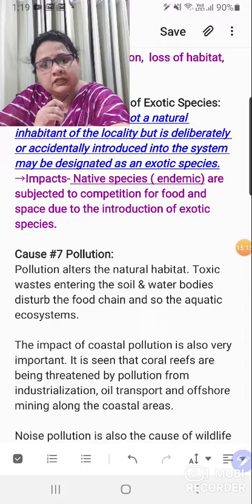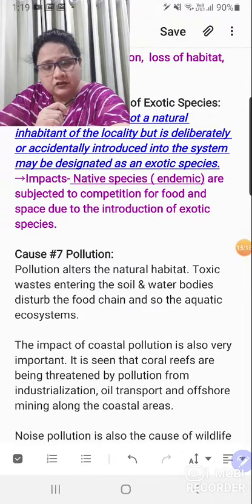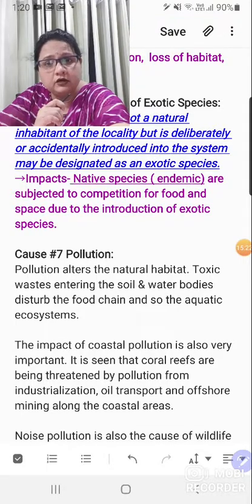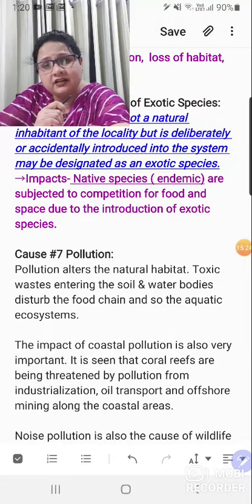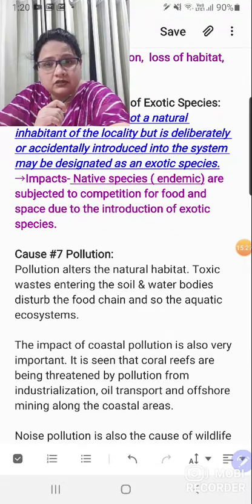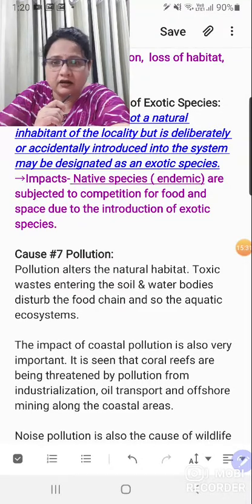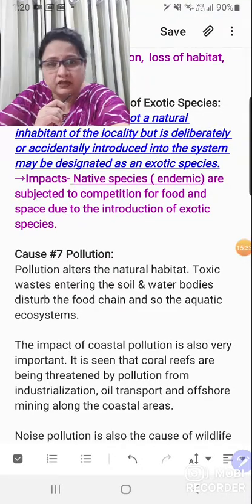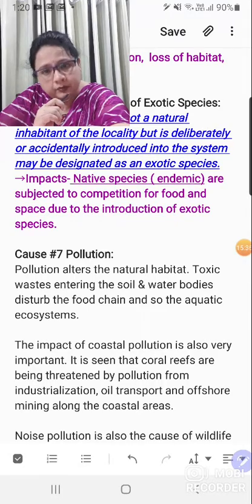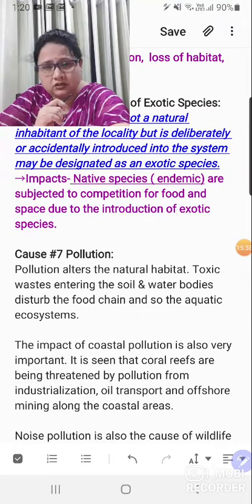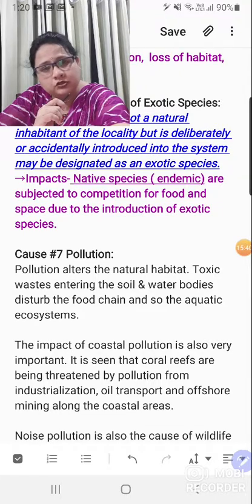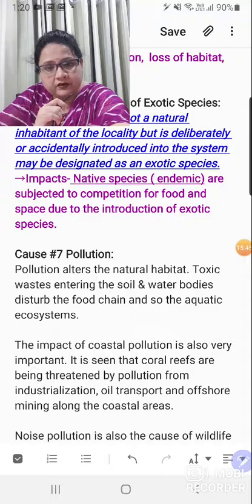Noise is not entertained by the animals, they don't like very loud noises. If ever you see the offshore drilling where the crude oil is extracted, that drilling actually disturbs the marine ecosystem, because the animals do not like this noise and they just run away, they migrate to different places, they have to leave their own native place, right? So noise, water pollution, and soil pollution all are basically leading to loss of biodiversity, right?